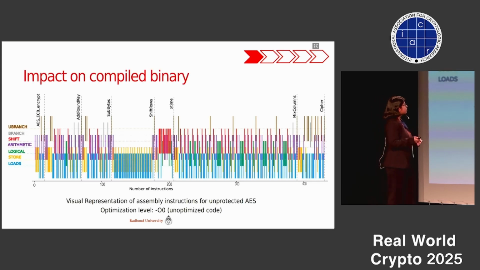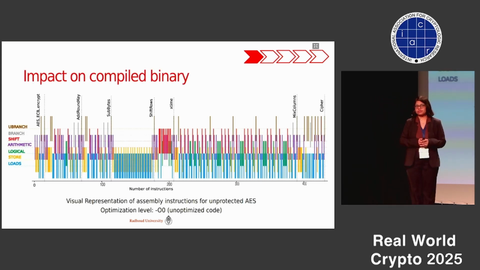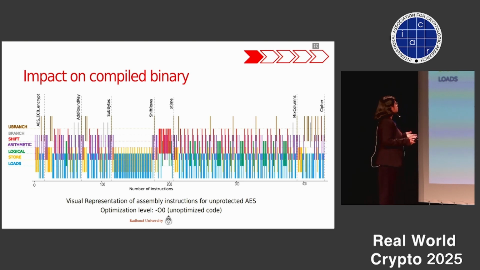For this, I would like to put this picture in front of you, which gives you a snapshot of an execution of an unprotected AES implementation. Here, I would like you to focus on the vertical lines. We have 7 colors, each indicating a type of instruction. So we have load, store, branch instructions. The lines which appear at the topmost level correspond to the unconditional branch.